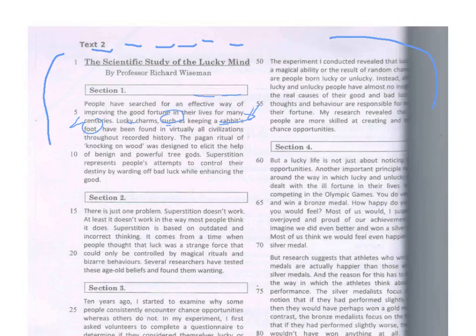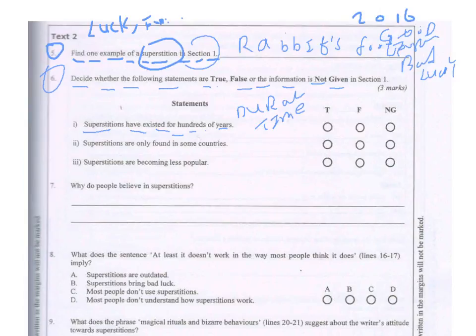All right, let's continue. We know this paragraph we just read is about an example of a superstition. So we're not going to read that. We're going to continue, right? Have been found in virtually all civilizations throughout recorded history. Okay, good. Civilizations throughout recorded history. What does that mean? This means time. And recorded history means what? A long time.